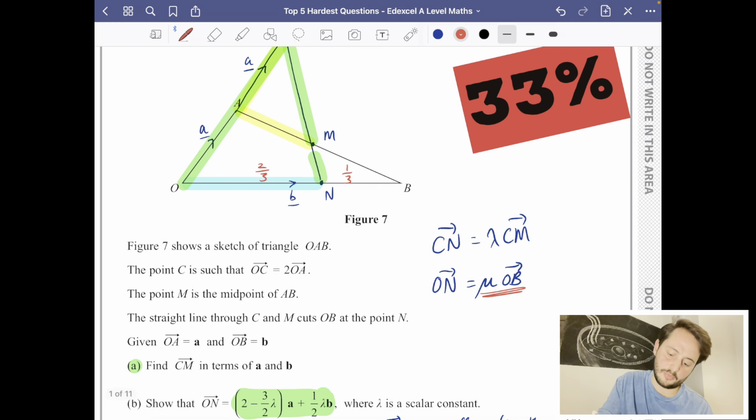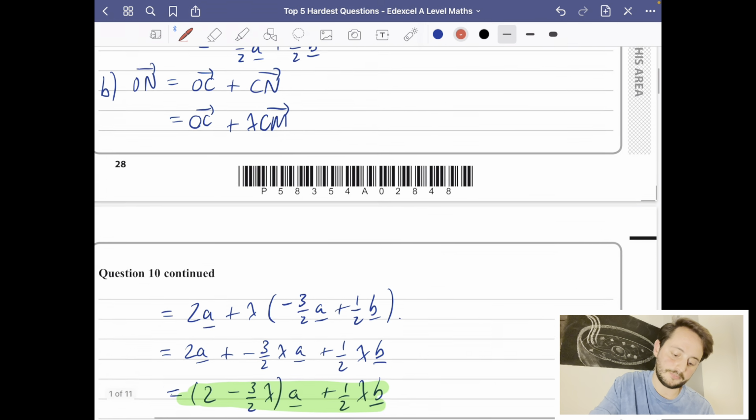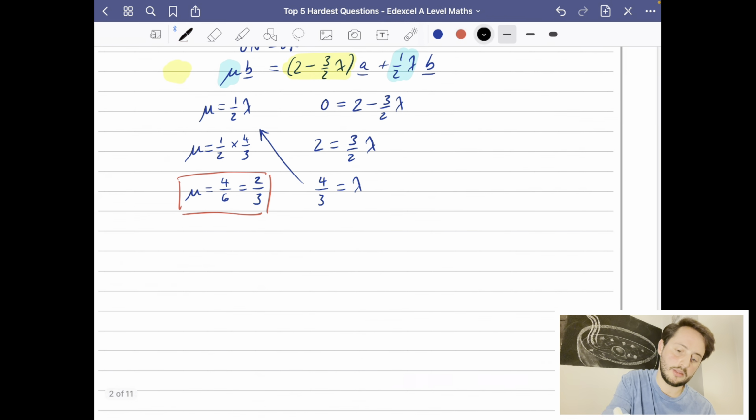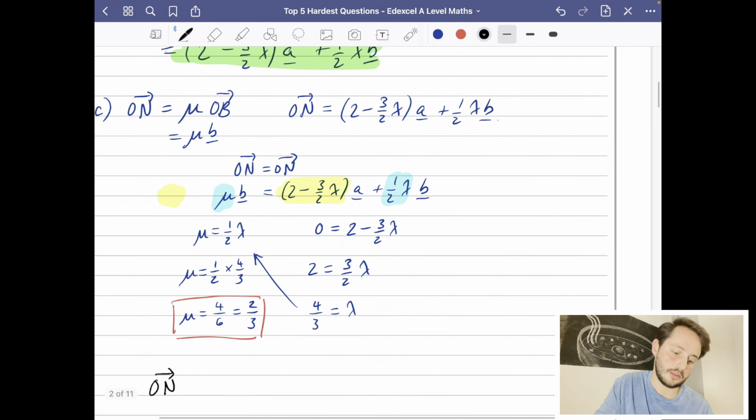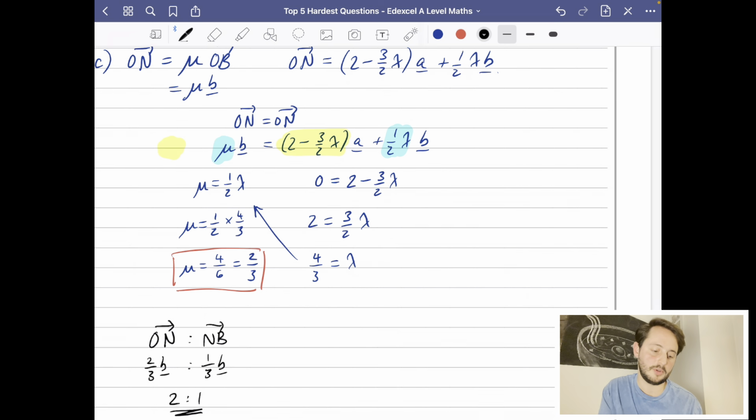So in order to come up with the bit where it says that ON to NB is 2 to 1, we can now say that ON was a vector mu b, which is 2/3 b, and then NB is a vector which is 1/3 b. So the ratio is just going to be 2 to 1 for that last part of the question.